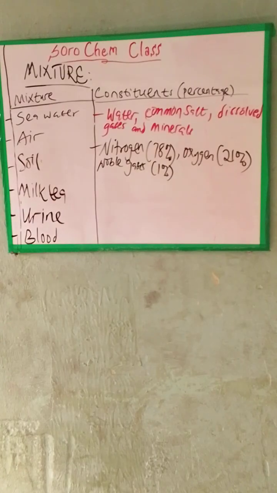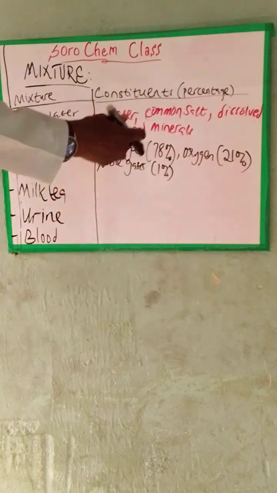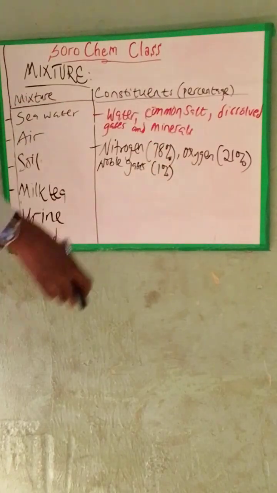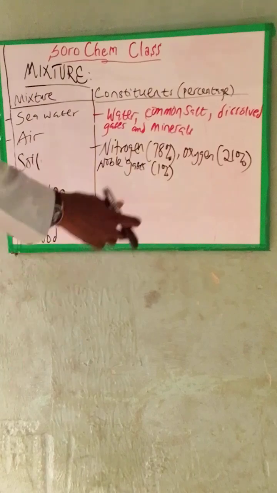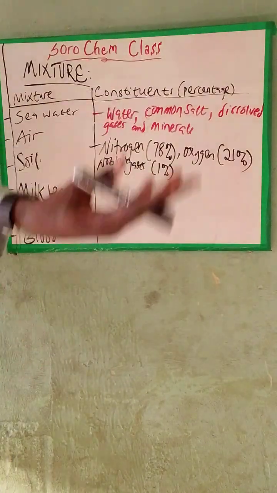So whenever you see a mixture, it can be easily separated, and it can be in any percentage. Sometimes nitrogen may be 70%, oxygen may be 19%, and nitric acid may be there at about 0 point something percent.